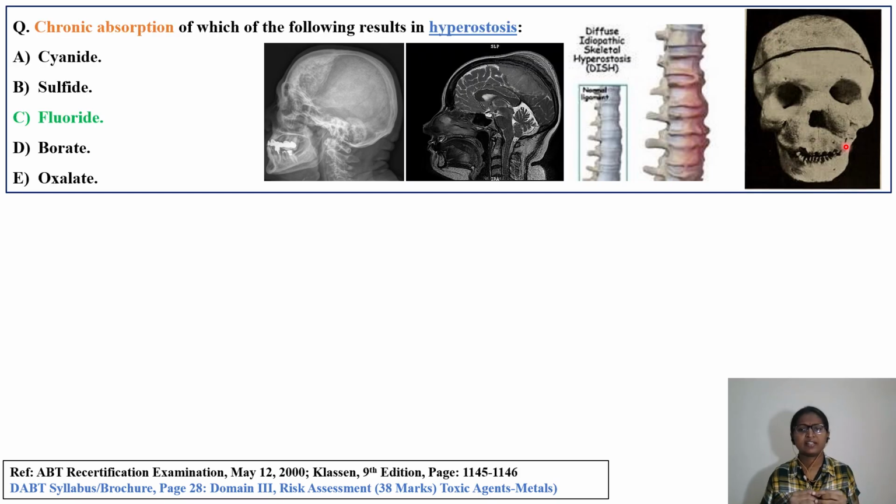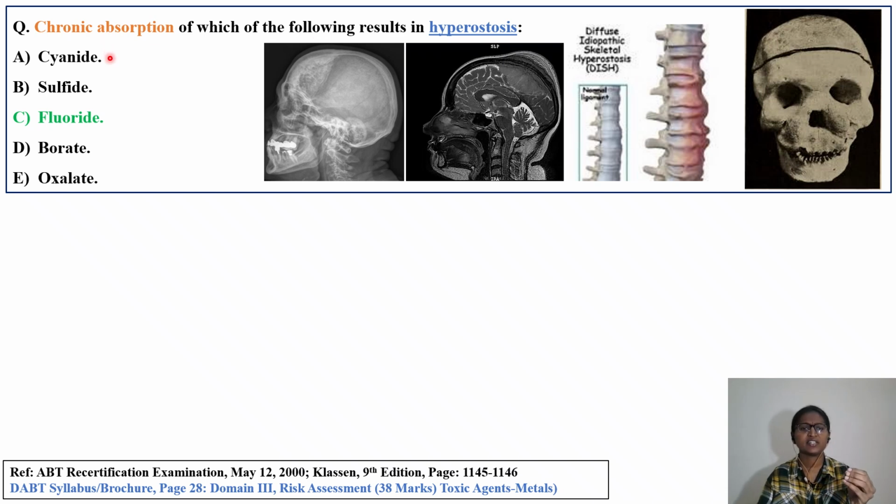Okay, so the question is: chronic absorption of which of the following results in hyperostosis? So we need to identify which of the following metals will cause hyperostosis. Through this question we'll also read what is hyperostosis, and what is the metal which is causing this hyperostosis.